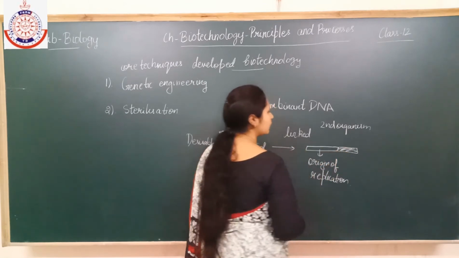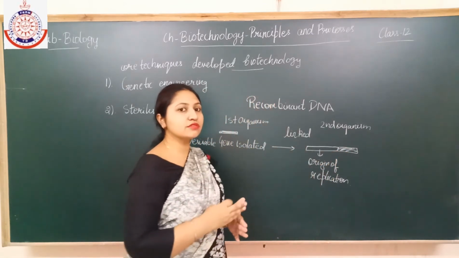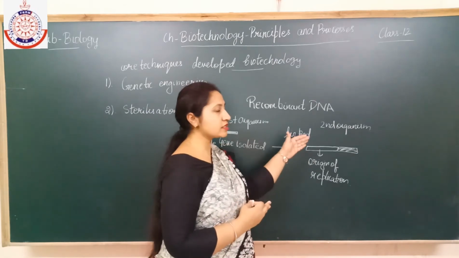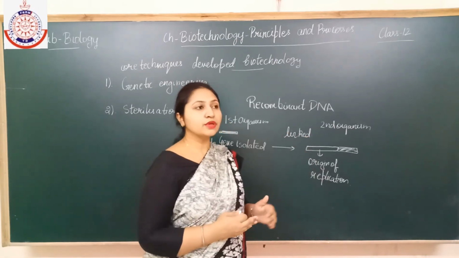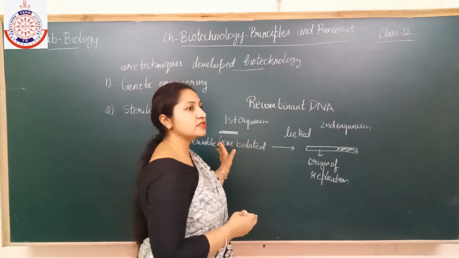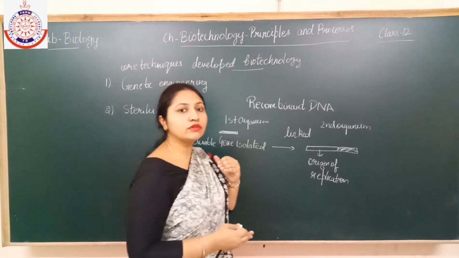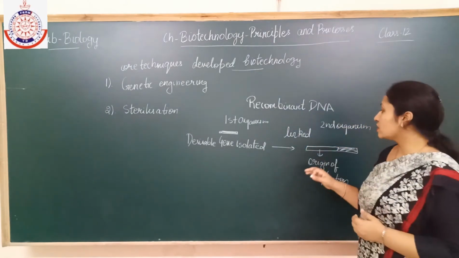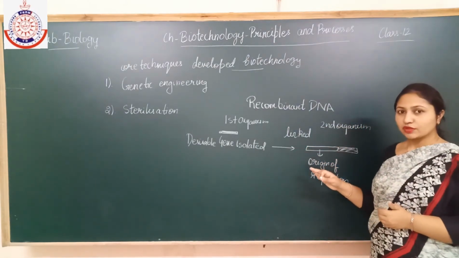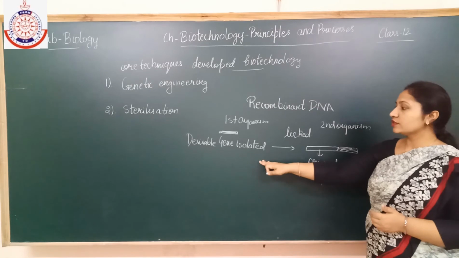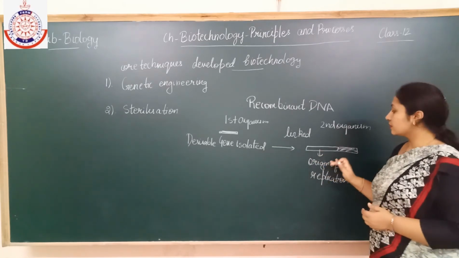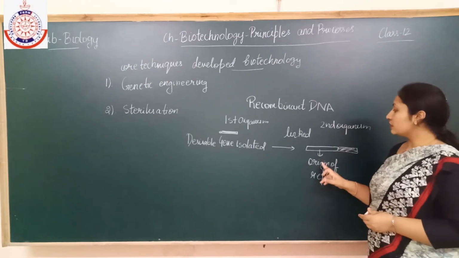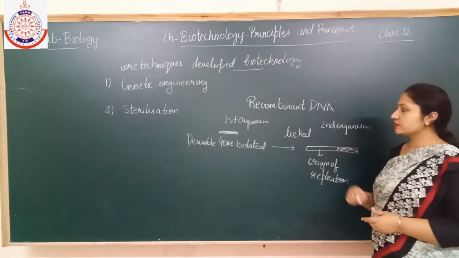It is linked with the origin of replication region of the chromosome present in the second organism, because this foreign gene will not replicate on its own. It needs the origin of replication, so it should be linked with the origin of replication of the host organism.